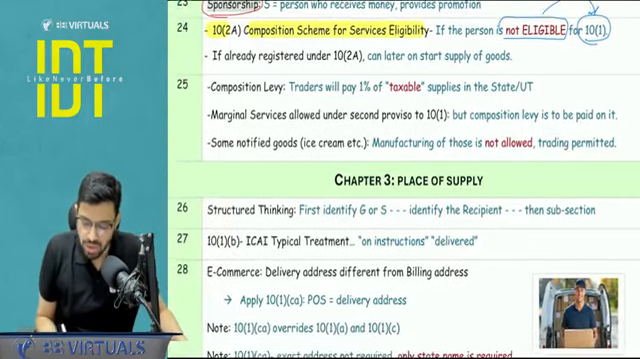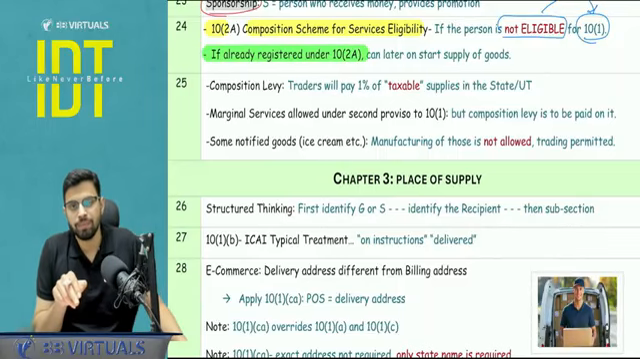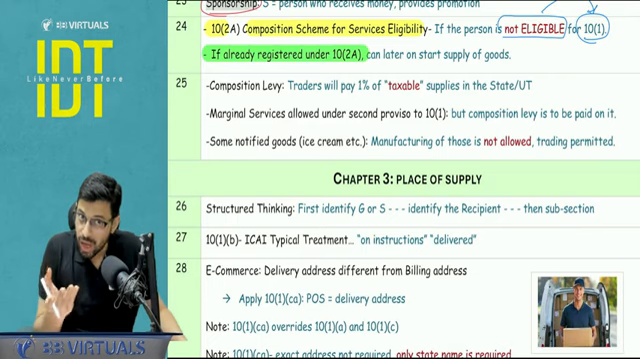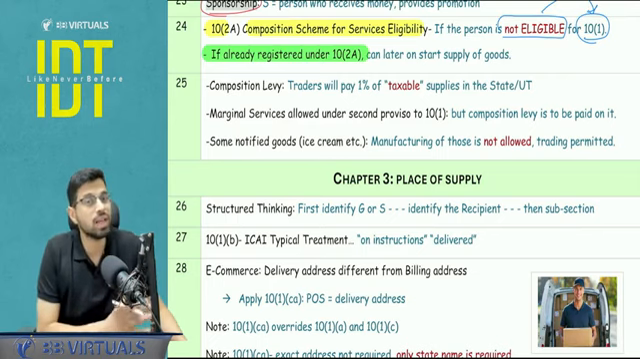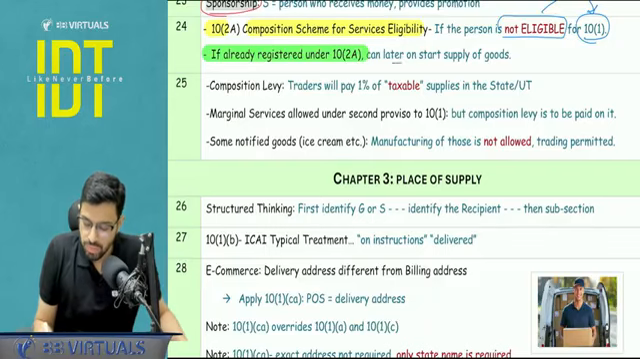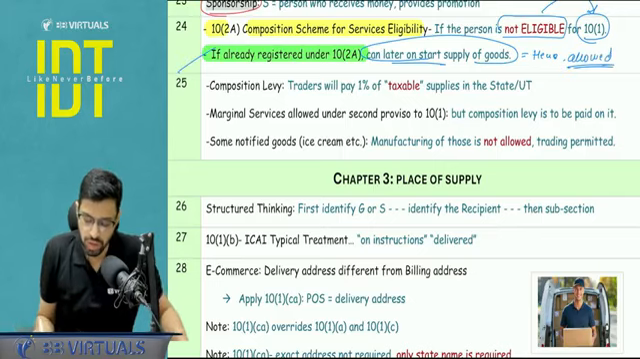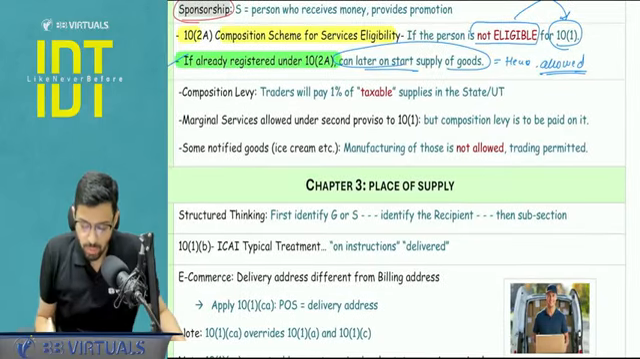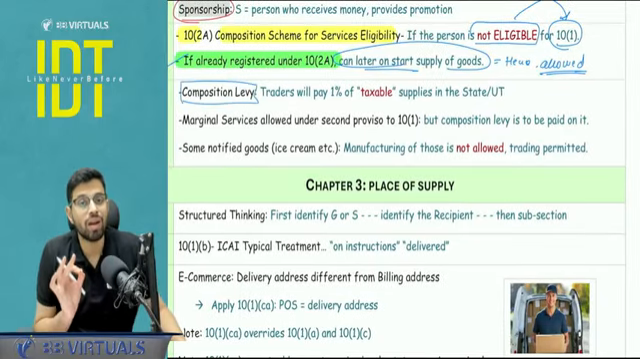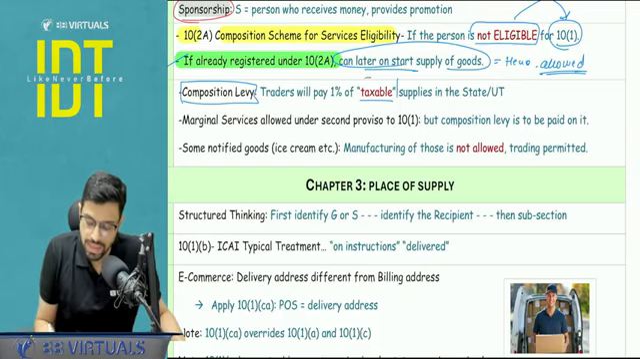Another point to be noted, this was asked in one of the questions: if a person is already registered under 10.2a, while registering I was not doing goods supply, I was not eligible under 10.1, and later on I want to start the supply of goods. This is not specifically restricted, hence allowed. This is very, very important. This was asked in one of the questions. From the rates, just a point to be noted, composition levy for traders is not 1% of the turnover in the state, it is 1% of the taxable supplies in that state.